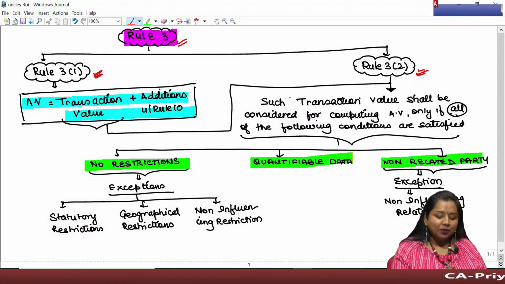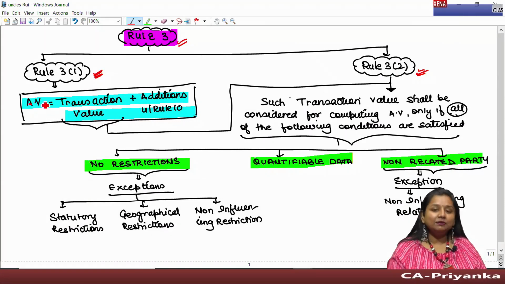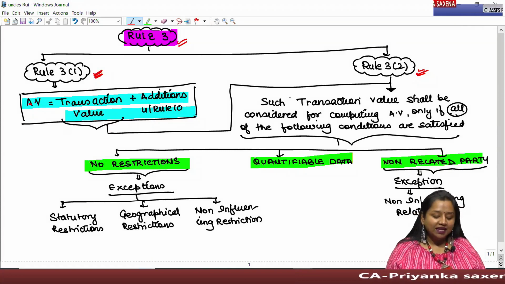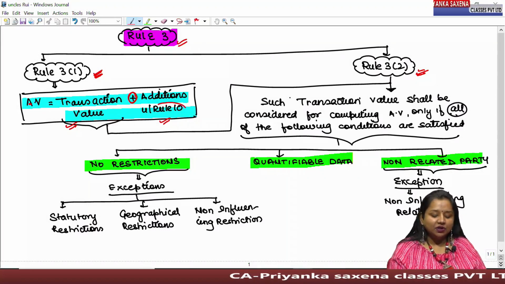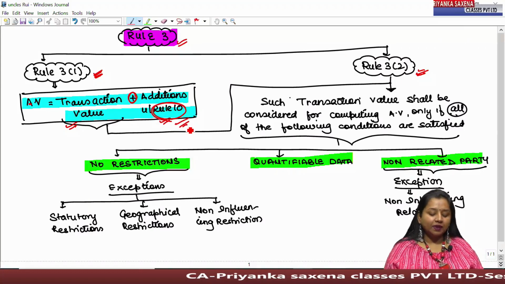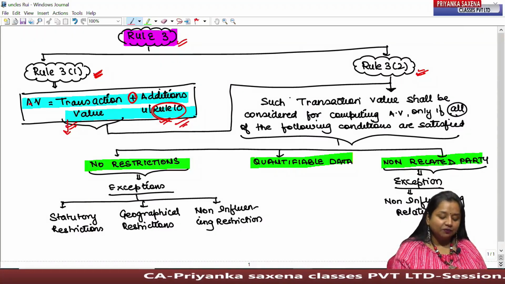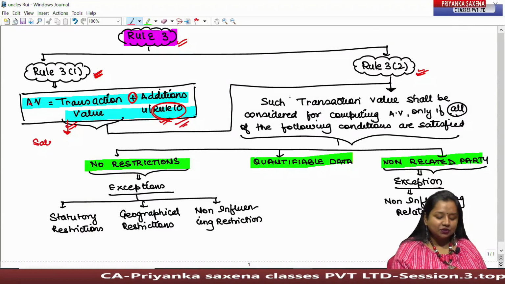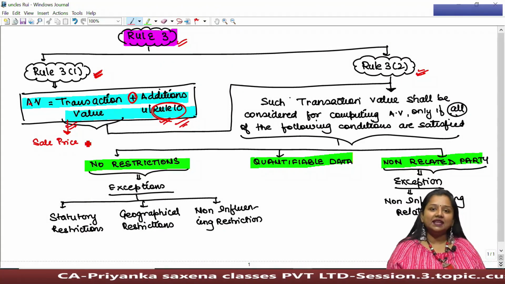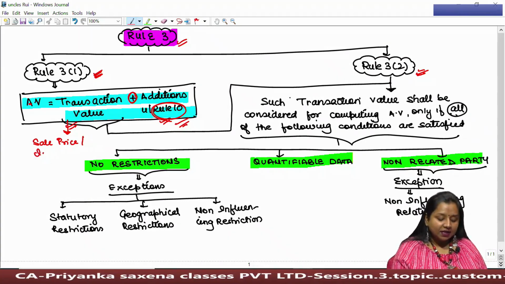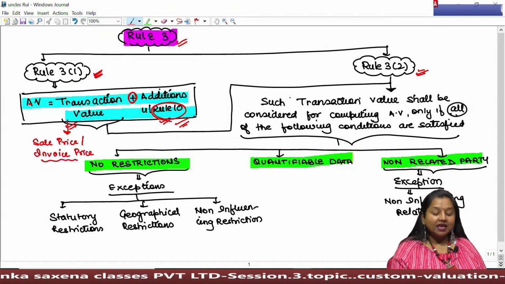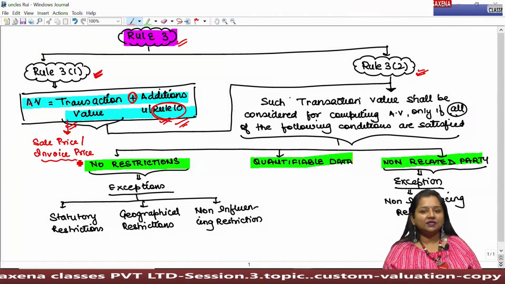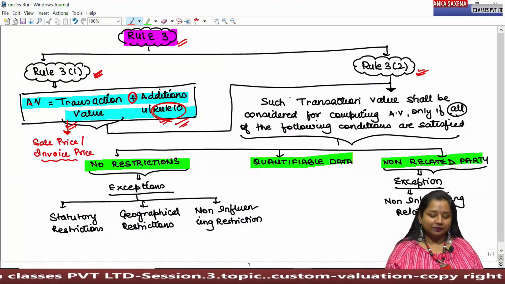Rule 3 sub-rule 1 says that the assessable value for imported goods shall be taken as the aggregate of the transaction value and the additions made under Rule 10. Rule 10 we had already covered, and the transaction value is the value at which goods are being sold, that is the selling price, or the price specifically mentioned by the seller in the invoice while exporting the goods to the buyer or importer.